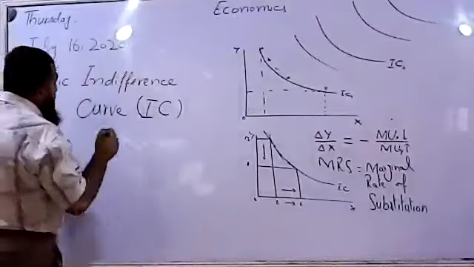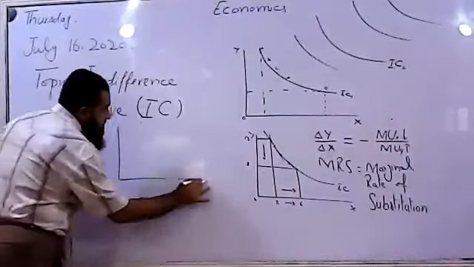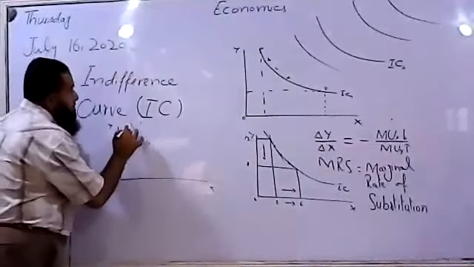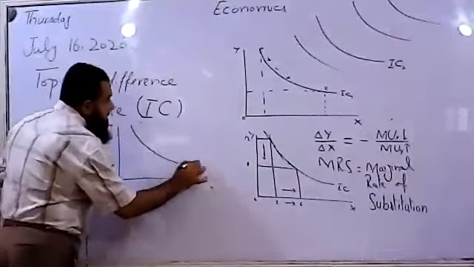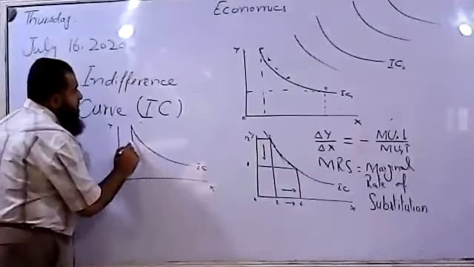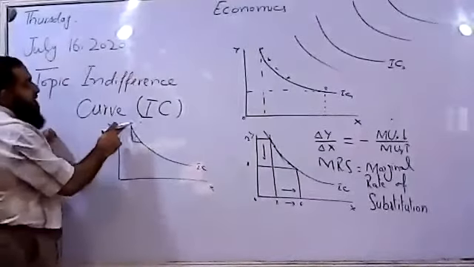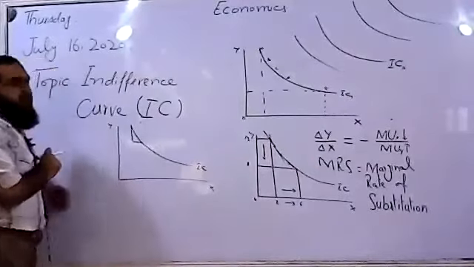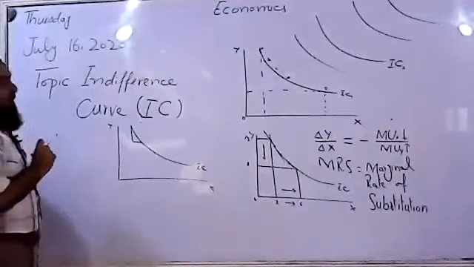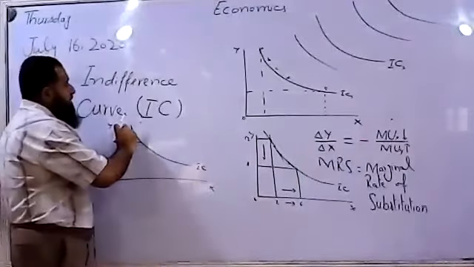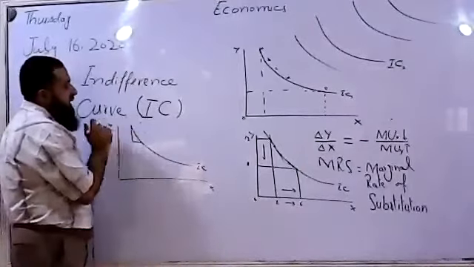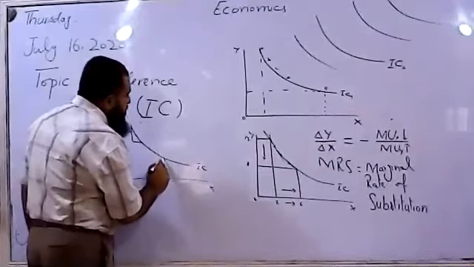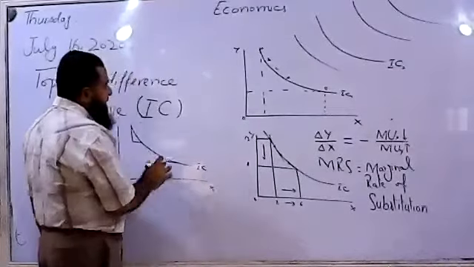So what is happening to its slope? The marginal utility ratio is diminishing, or we say here it is steeper. More Y is given up to have less of X. So here more Y units are substituted with less X. And if we move to this point, what is happening?